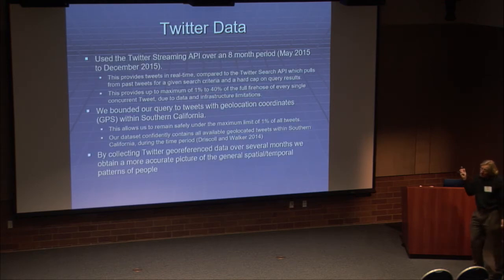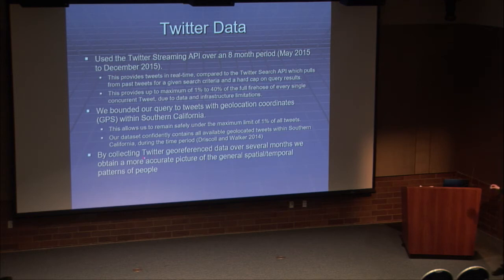The Twitter data, for most folks here, this is pretty well known. So we're using the Twitter streaming API over this 8-month period, again from May to December of 2015. So again, it's grabbing these tweets in real time. And an advantage of it is that because we're bounding our query to tweets with geolocation coordinates, we don't think we're going over this maximum limit of 1% of tweets. There was a nice study that showed that that's probably the case, kind of comparing data collected in this kind of manner.